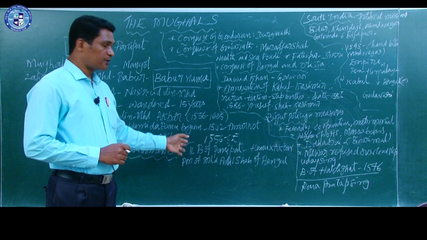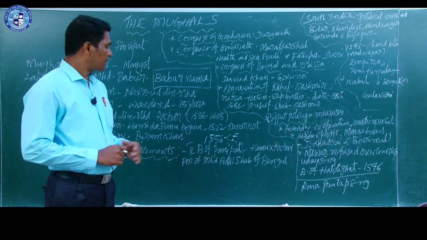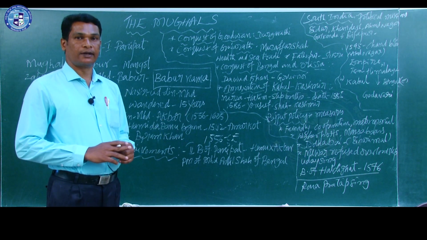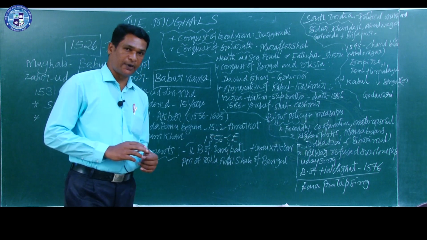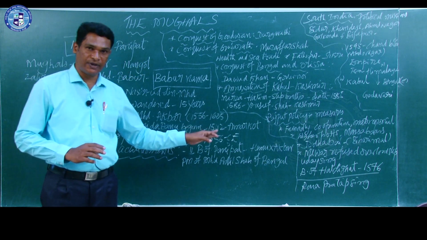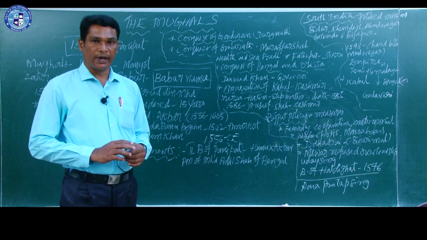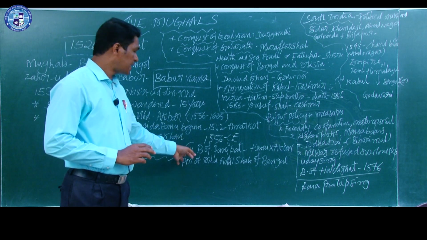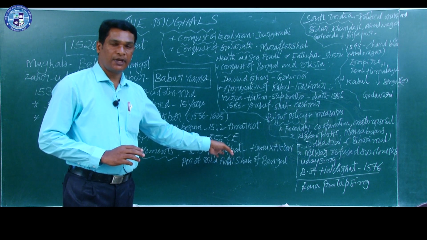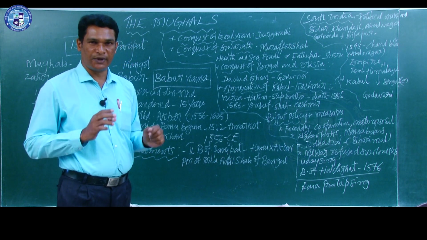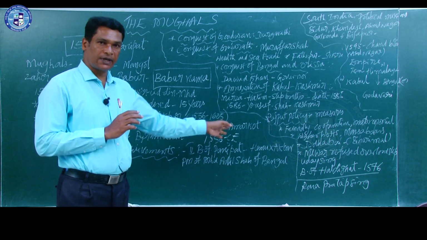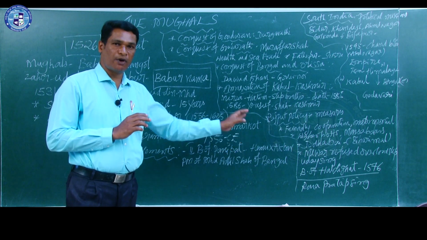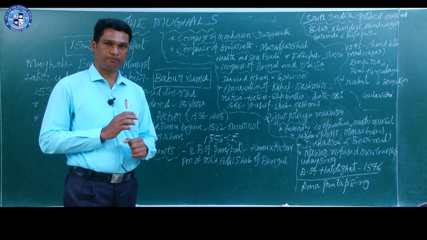Meanwhile, Akbar was not there. His commander Bairam Khan faced Hemu at Panipat in the year 1556 CE. That is why this is called the second battle of Panipat. A furious battle was fought between Akbar, meaning Bairam Khan in the name of Akbar, and Hemu.